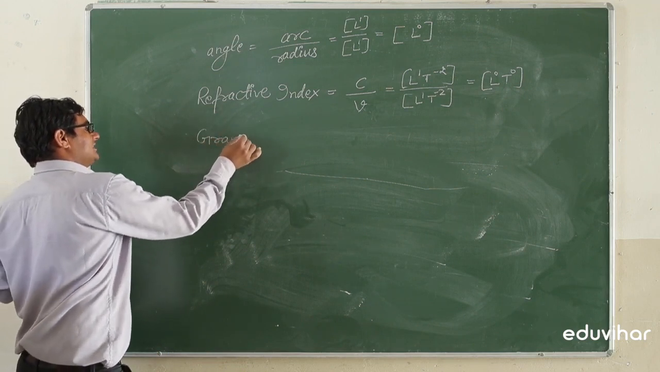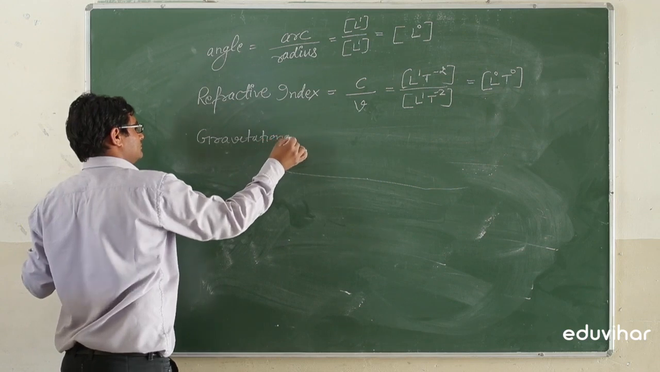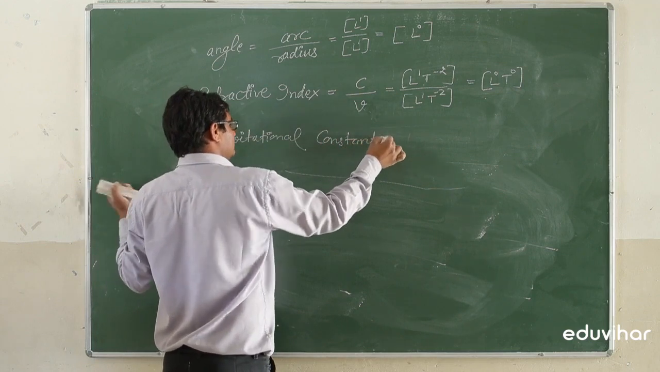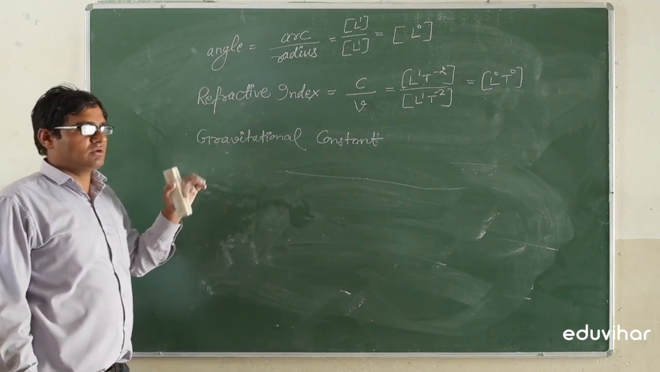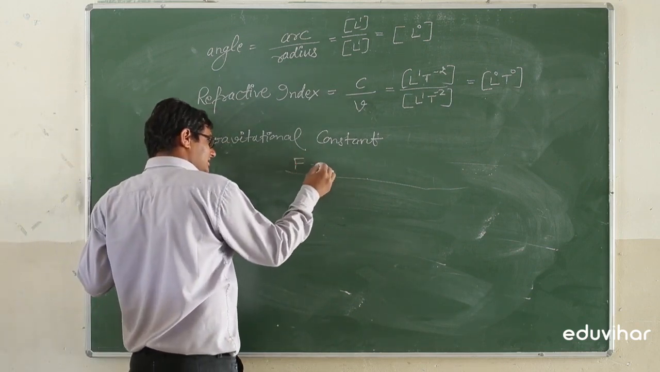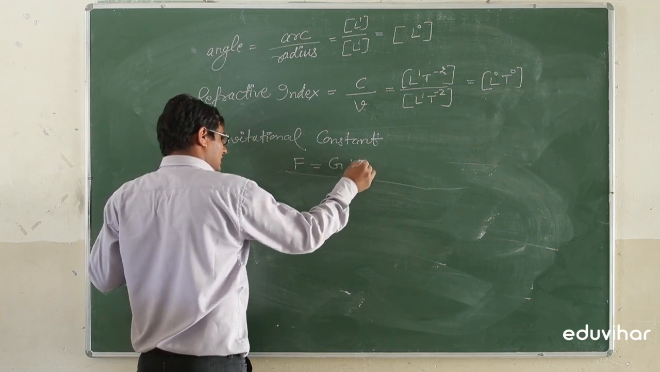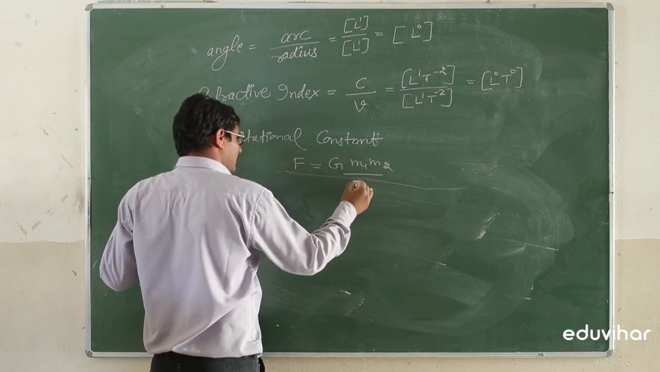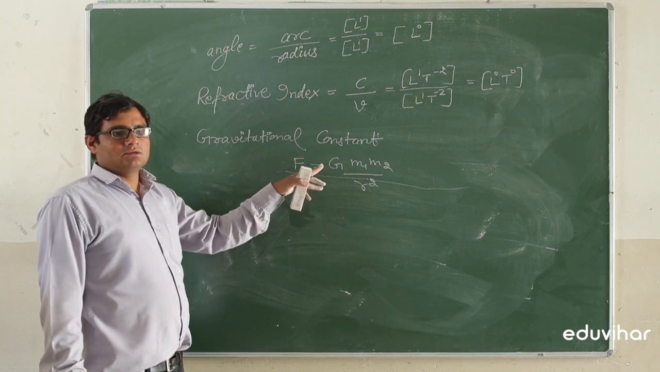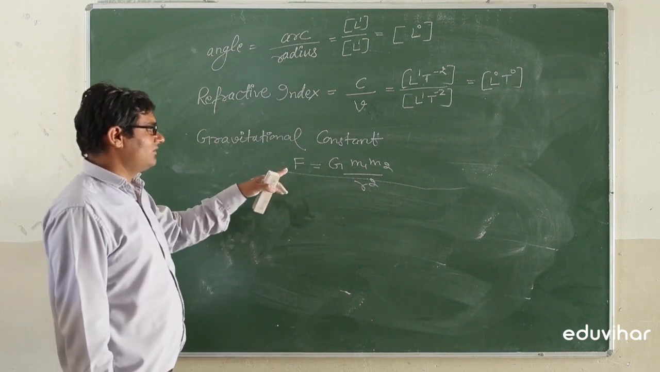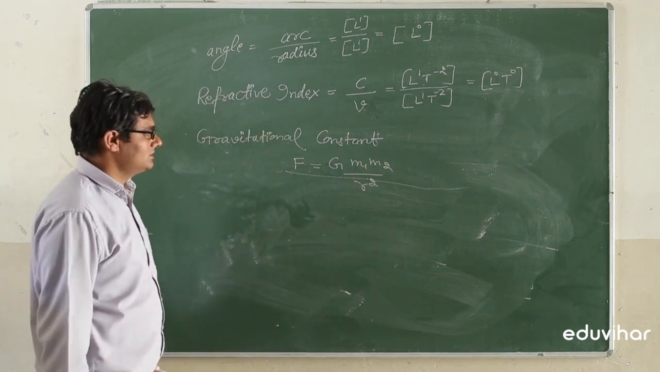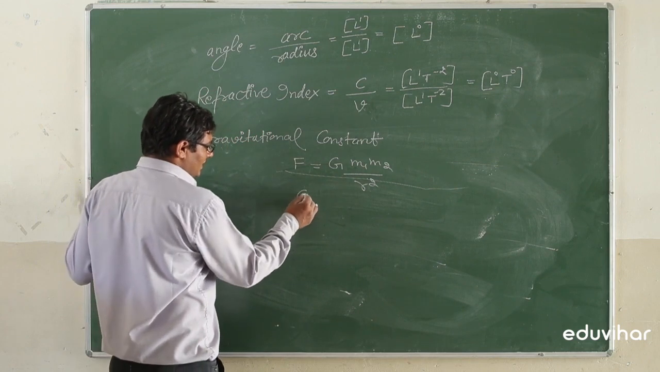Next is gravitational constant. What is the dimensional formula for the gravitational constant? We know that according to Newton's law of gravitation, F is equal to G m1 m2 divided by r square. Here G is called gravitational constant, F is the force, r is the distance, m1 and m2 are the masses of the two bodies. Now we have to find the dimension formula for G.